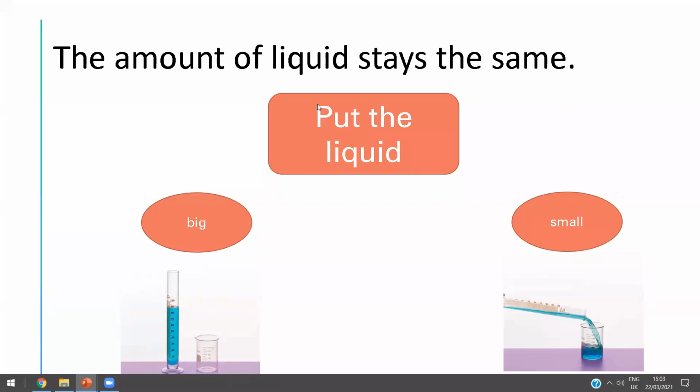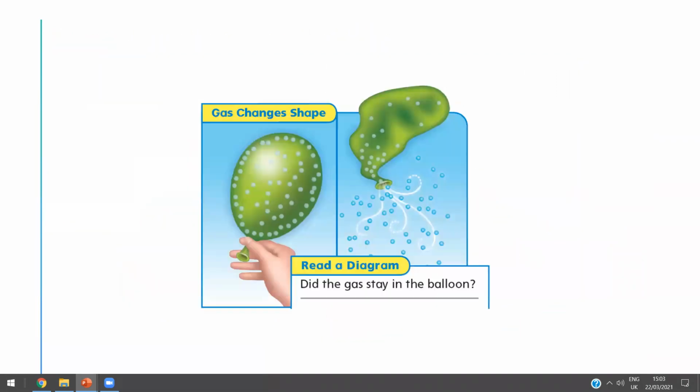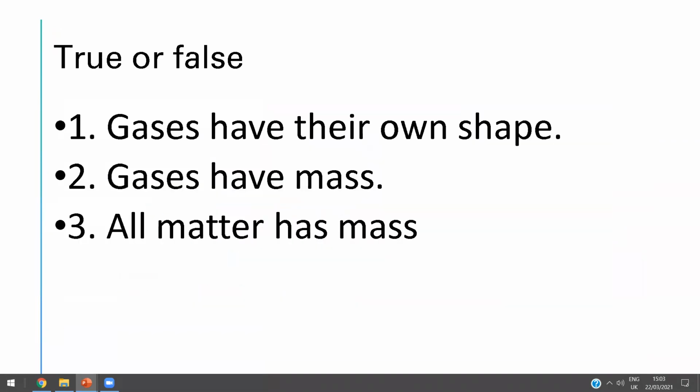Super. Yes, Talib. Does the amount of liquid stay the same if we put it in a big container or a small container? The amount stays the same or different? The same. Amazing, they stay the same. Super boy. Okay, honey. Let's evaluate now. Yes, Rayis?